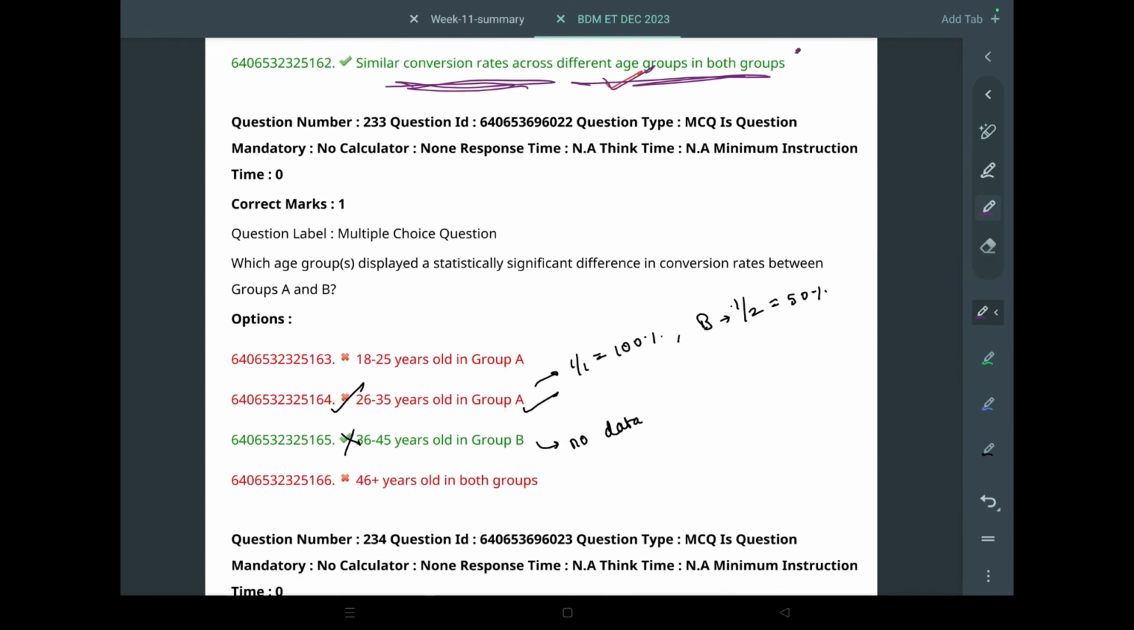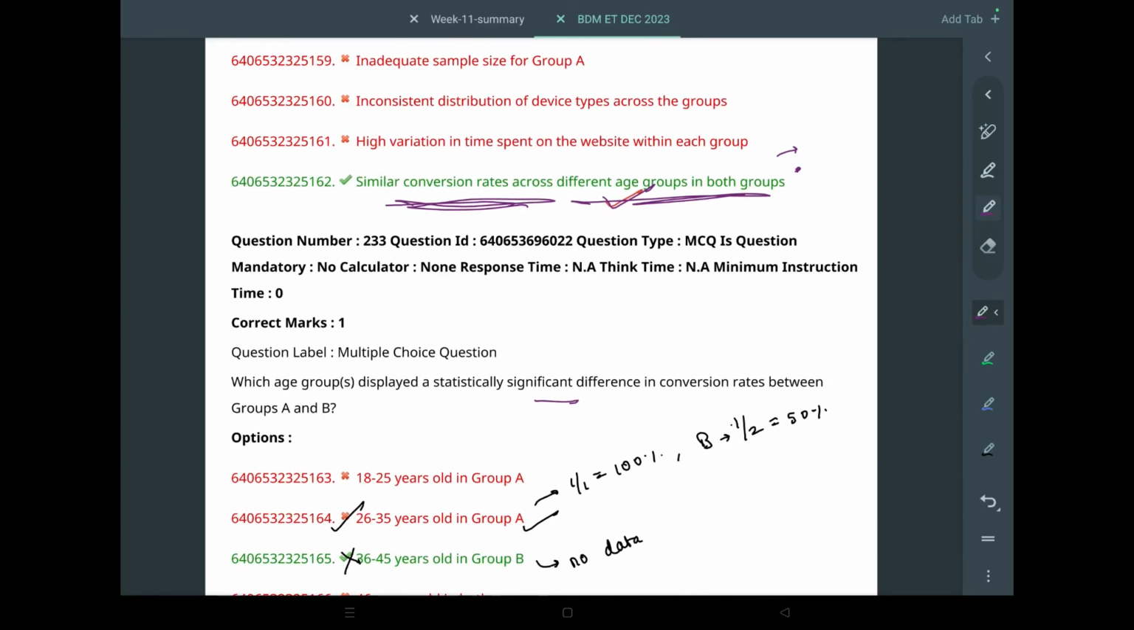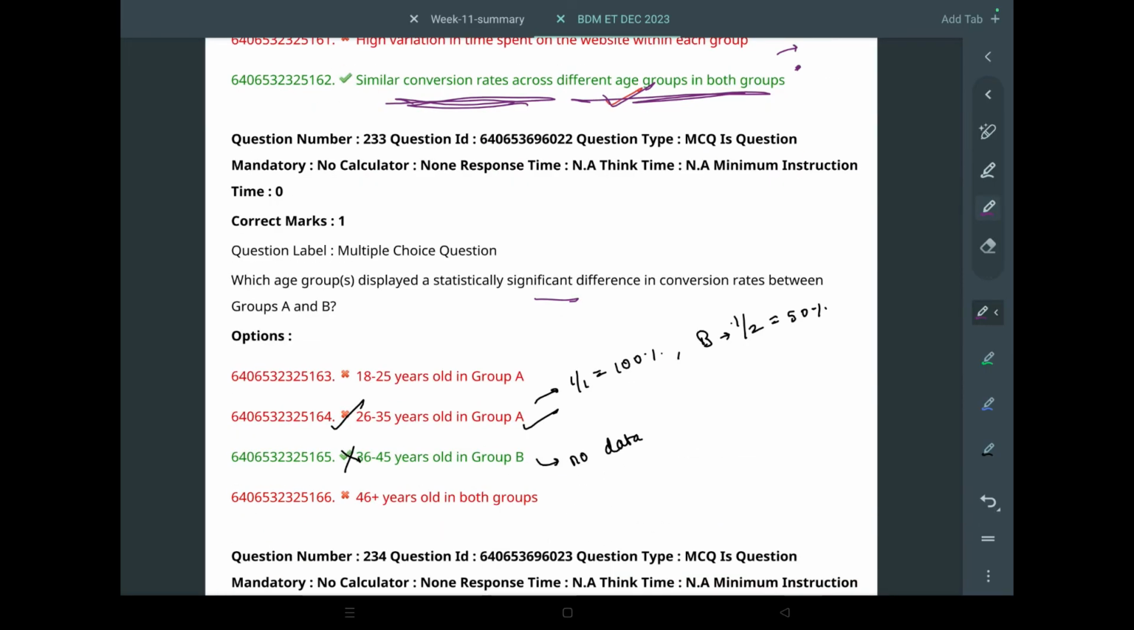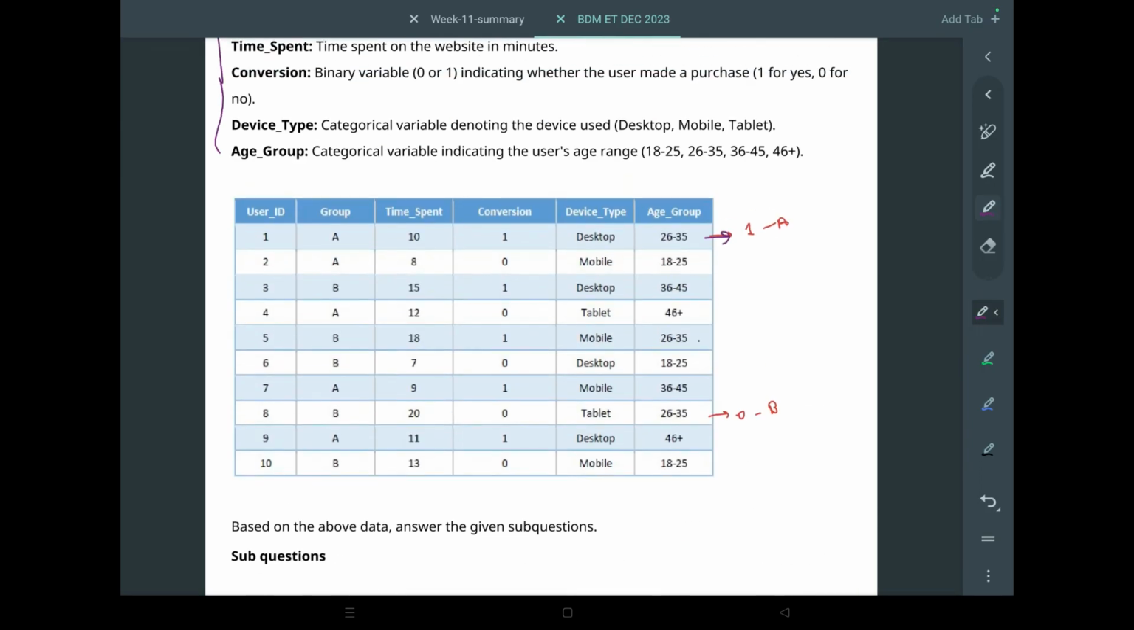So, which age group displayed a statistically significant difference in conversion rates? Okay. So we need to see. Okay, so the answer is wrong for this. The B will be the correct answer, 26 to 35. In group A, 26 to 35 is only one. Okay, one guy, and he has converted. Okay, so 1 by 1, 100% conversion.